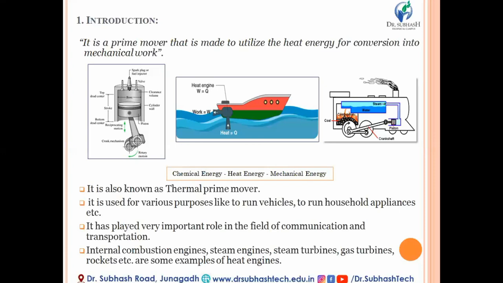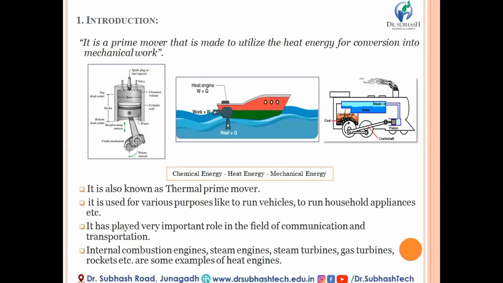The heat energy, having higher pressure energy, pushes the piston to move in the downward direction. So ultimately, the heat energy makes the piston move from top dead center to bottom dead center, and by an arrangement like the piston with the connecting rod and crankshaft and a few more parts, ultimately this reciprocating motion of the piston is converted into rotational motion. That means the mechanical energy or mechanical work.